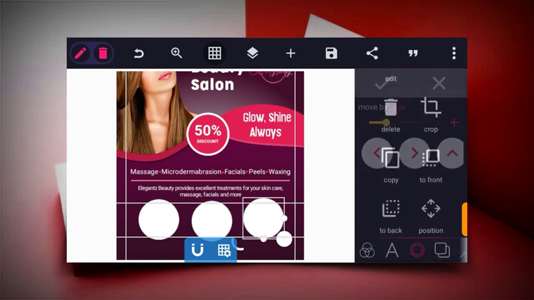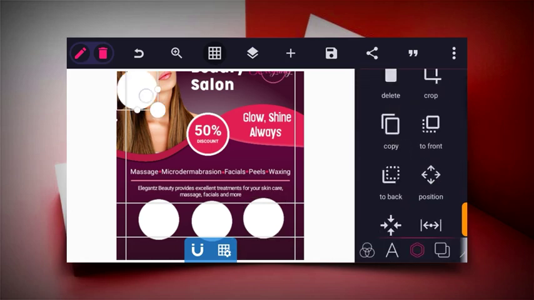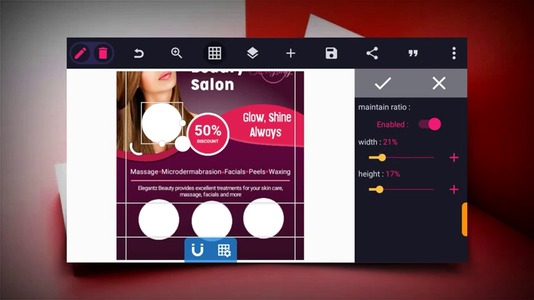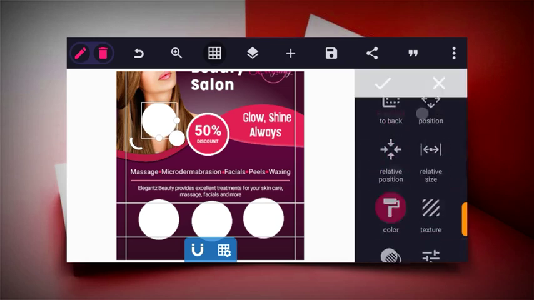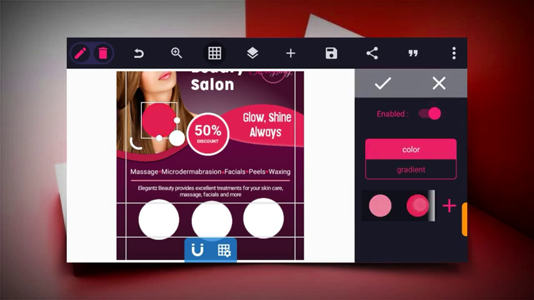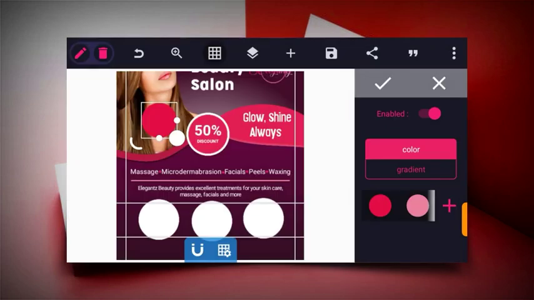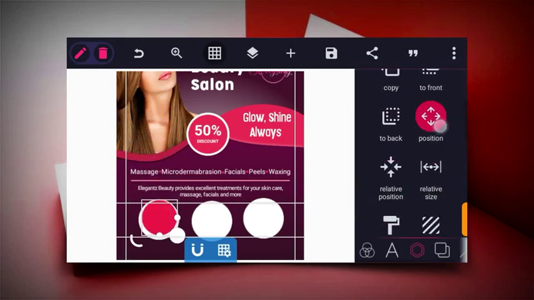Now after doing this, let's copy this now and then reduce the size a bit. Let's minus 2 from it, making 19, and then change the color now to the color of this, and then make it darker or more red, as you can see. Then bring it downward and then place it at the center of each circle.